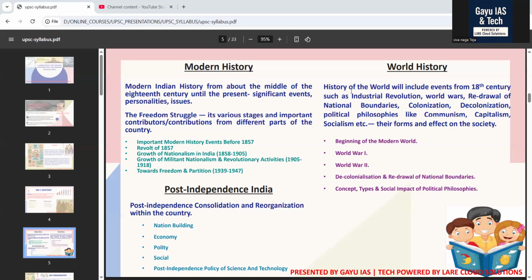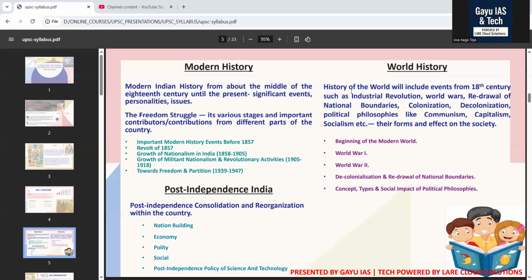UPSC wants to know the election commission and electoral process, major political parties and their roles, coalition politics and regional parties. After completion of this topic, what they are looking for is how Indian democracy evolved since independence. After this, we are going to study economic policies and planning: five year plans and their objectives, green revolution and self-sufficiency in food, liberalization and economic reforms. After completion of this, you will understand how economic policy shaped India's growth.